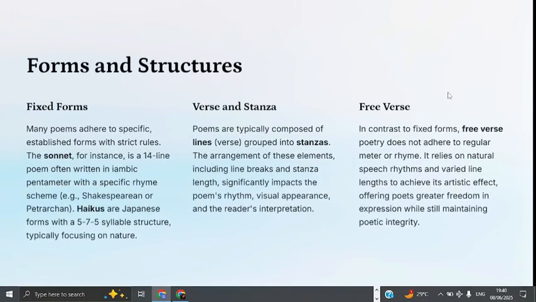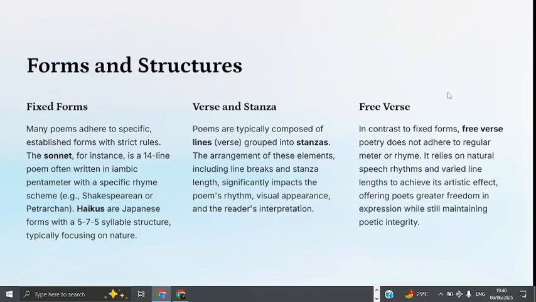Before that, let's quickly have a review of the forms and structures of poetry. For the form and structure of poetry, we have a fixed form, then we have verse and stanza, then we have free verse. A fixed form is where many poems adhere to specific established forms with strict rules.